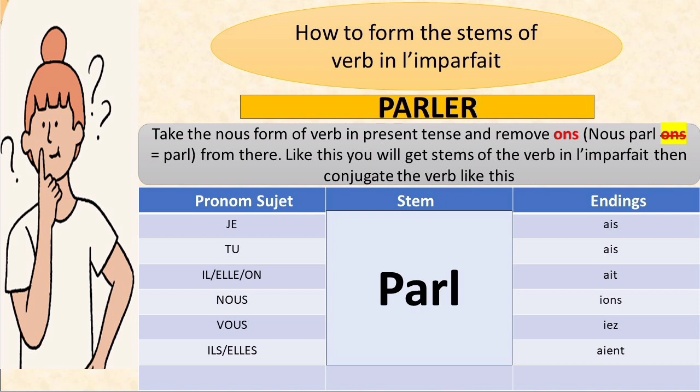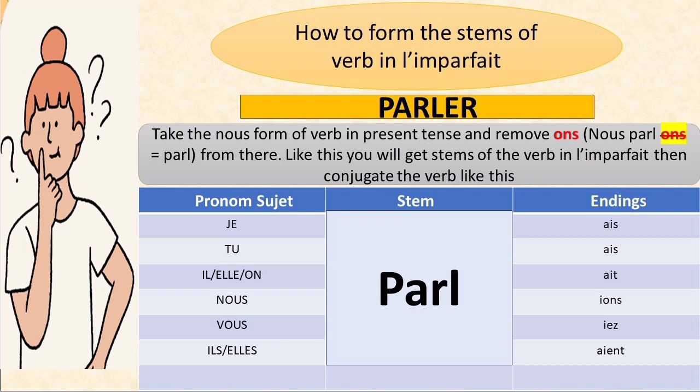Let's take an example of the verb parler to understand the conjugation of imparfait with the different pronoms sujets. Parlons is the nous form of the verb parler, and when we remove ons from parlons, we get the stem parl of the verb parler. This parl is the stem of the imparfait form, and with that we are going to add the ending of the imparfait form according to the different pronoms sujets. So let's have a look.